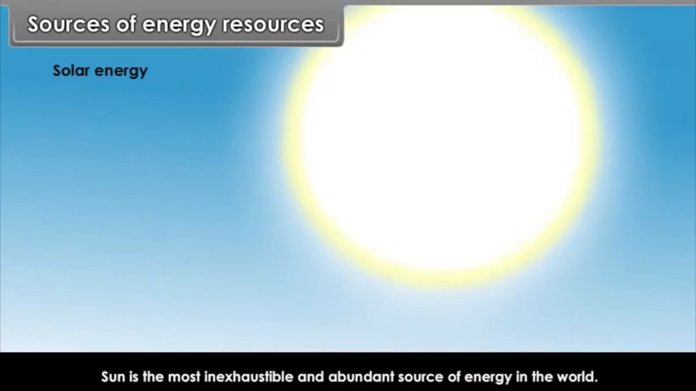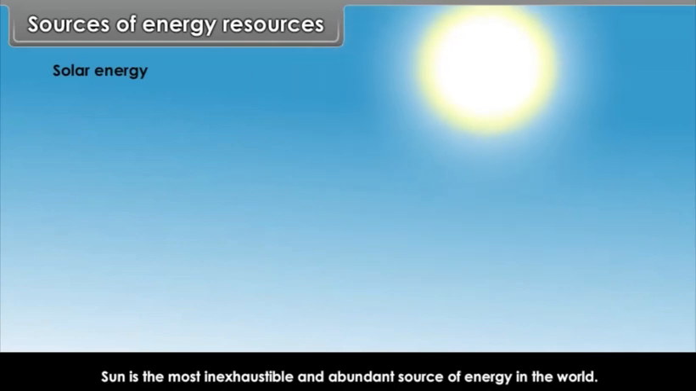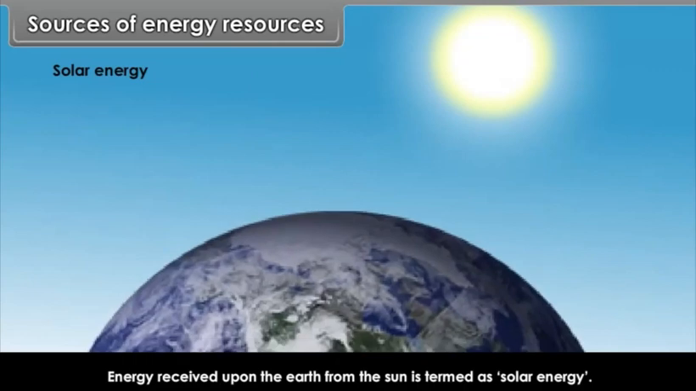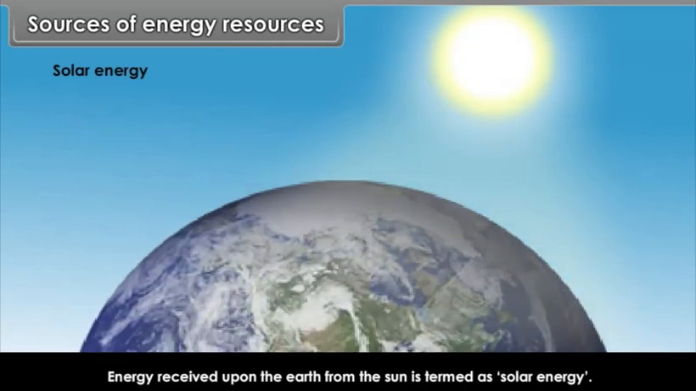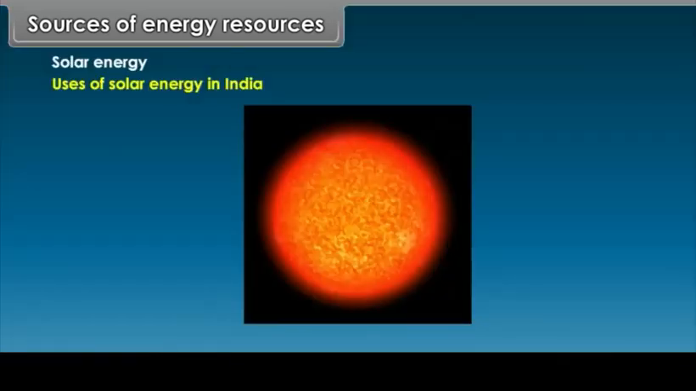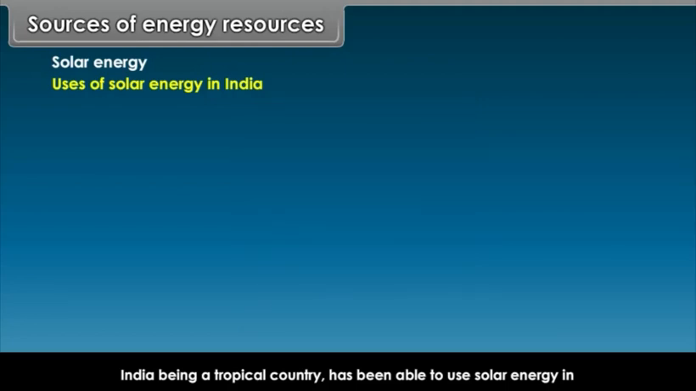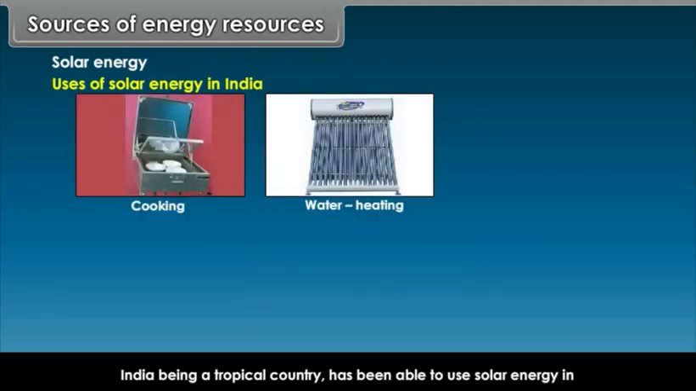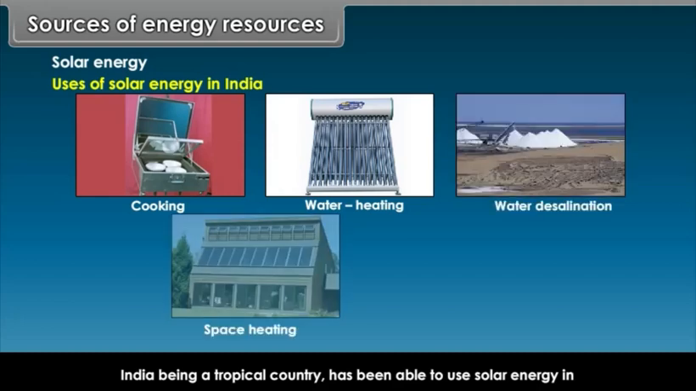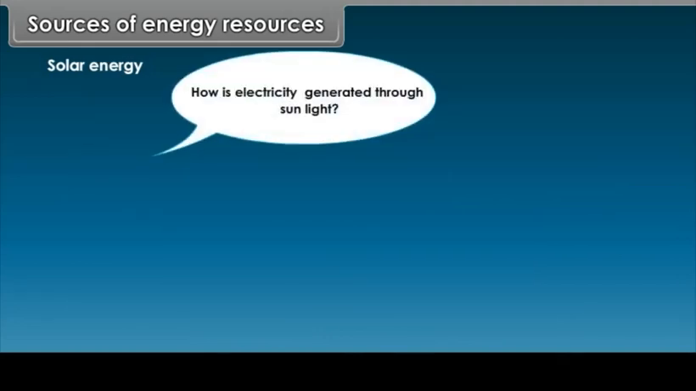Solar energy. The sun is the most inexhaustible and abundant source of energy in the world. Energy received upon the earth from the sun is termed as solar energy. Now we can list some uses of solar energy in India. India, being a tropical country, has been able to use solar energy in cooking, water heating, water desalination, space heating and crop drying.